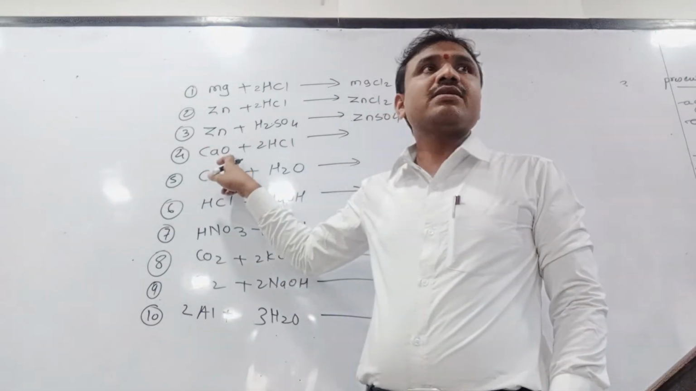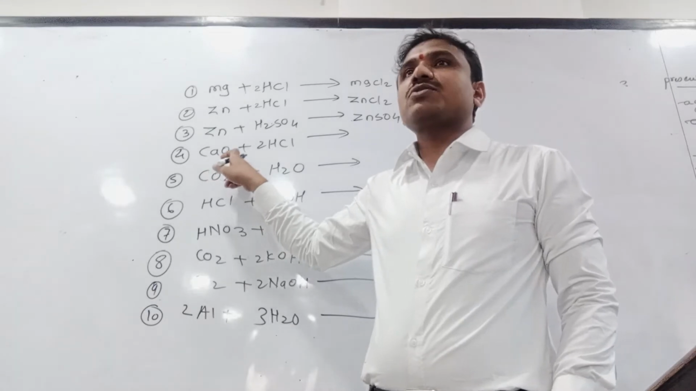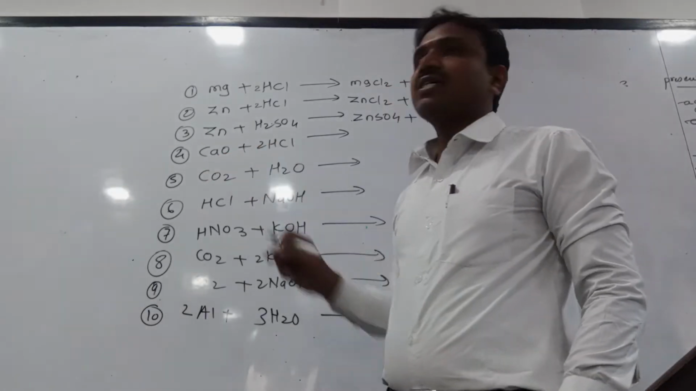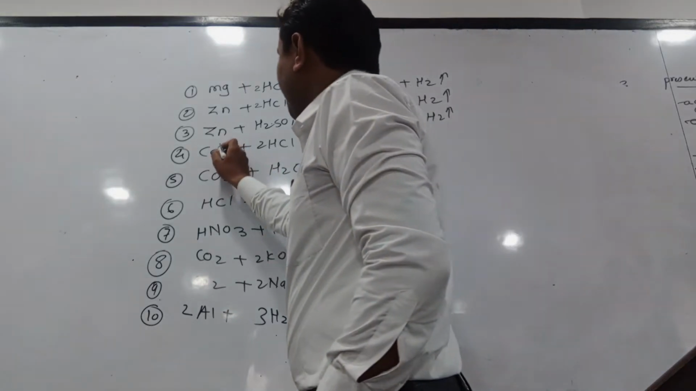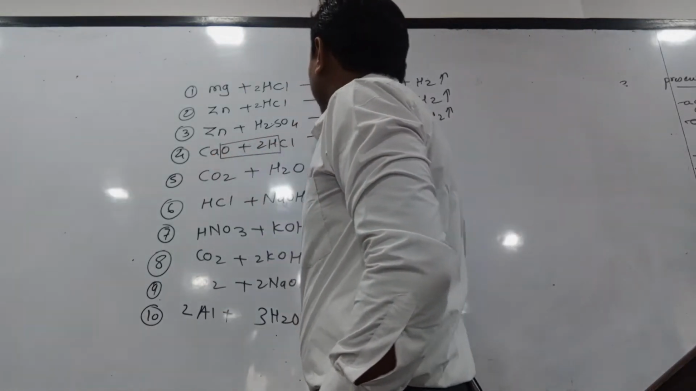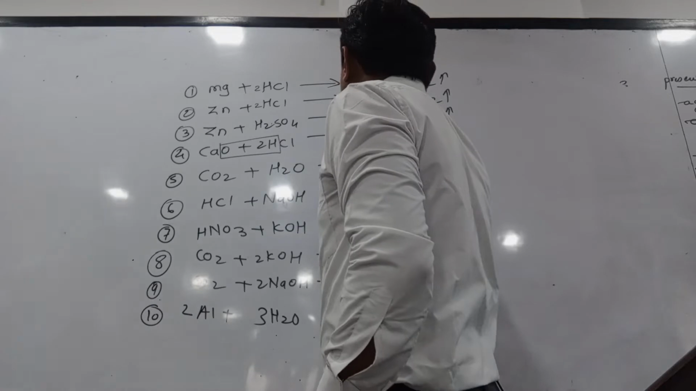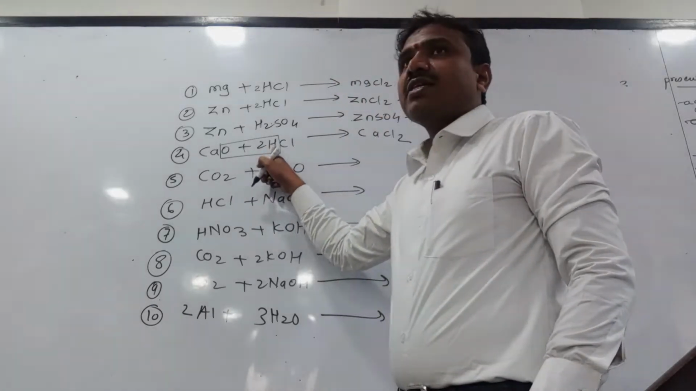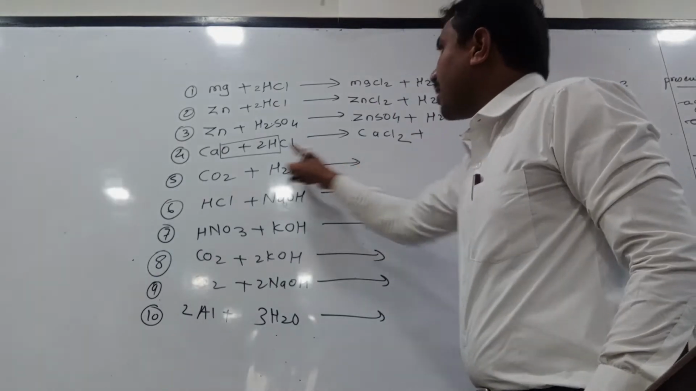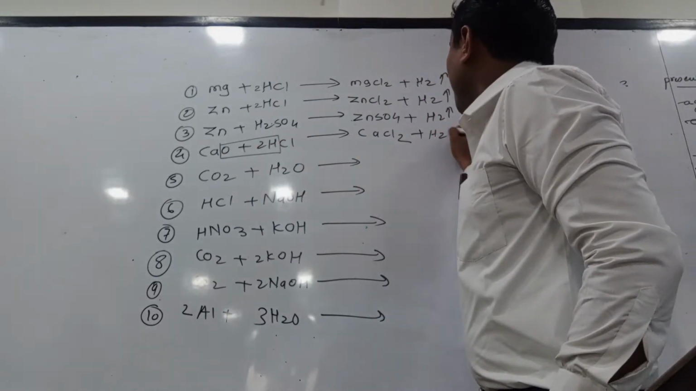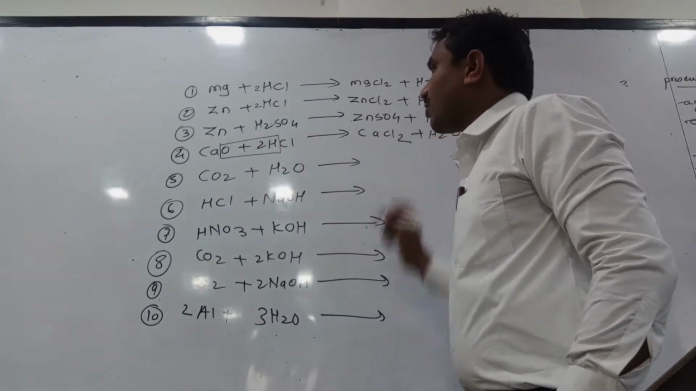Calcium oxide is a metallic oxide. Metallic oxide is basic in nature, and it is reacted with hydrochloric acid. See here, what is the reaction? Water molecule, and this is CaCl2. How many hydrogens are there? 2. Chlorine 2. CaCl2. The byproduct is a water molecule, H2O. Calcium chloride and water molecule.